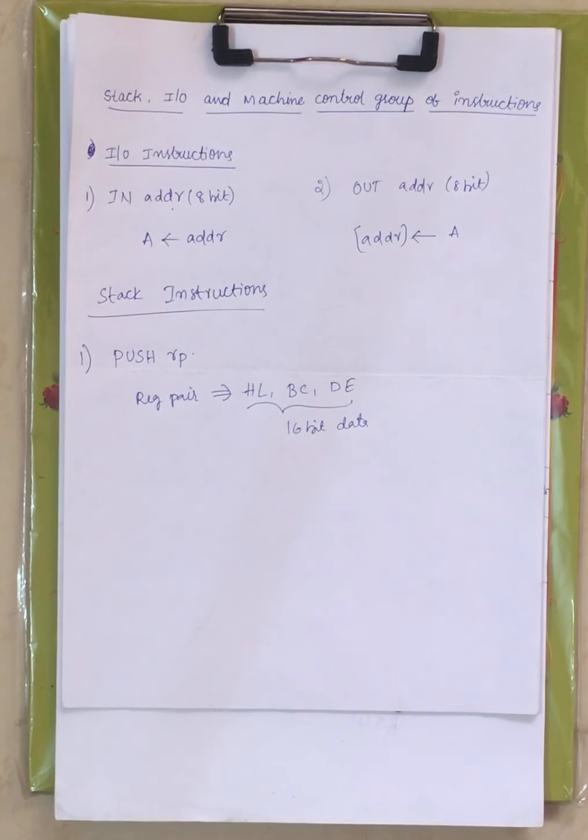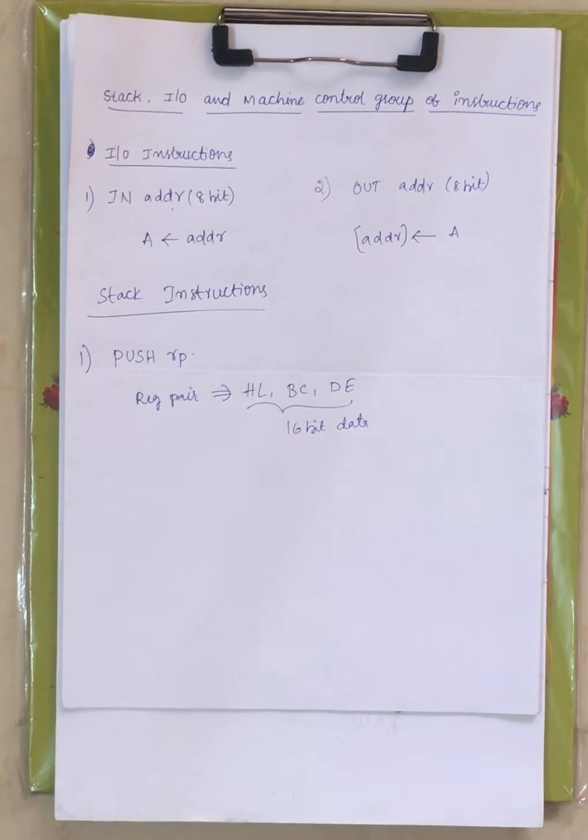Now these 6 registers, either they can be used individually as 8-bit registers, or they can be used as a group as a 16-bit register, like this: HL, BC and DE, right? Now these are your register pairs that are denoted by RP, right? Now in order to move the contents of a register pair, either HL or BC or DE, to the stack we will use push RP, right?